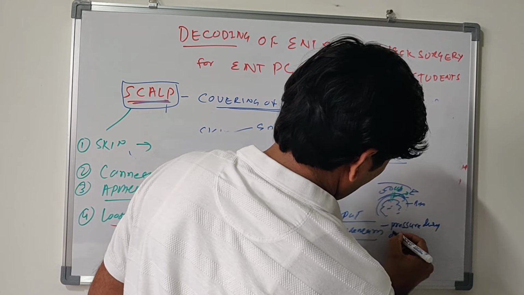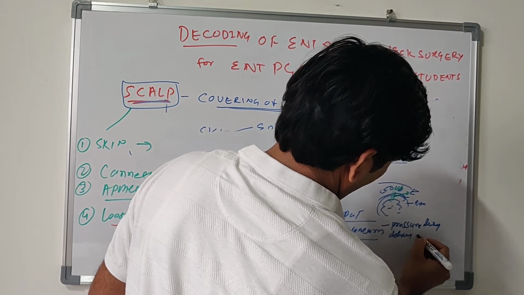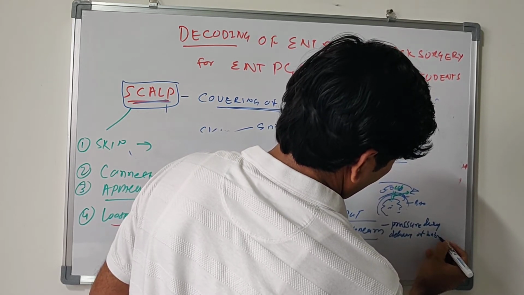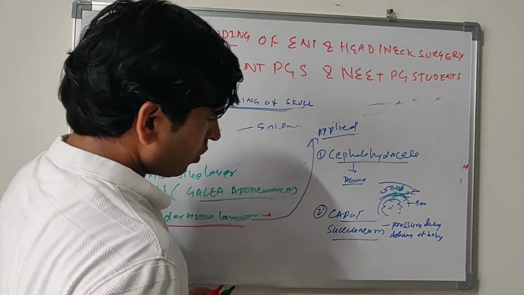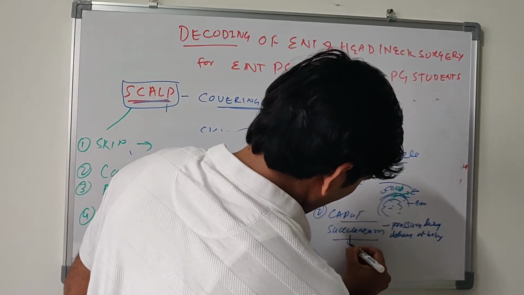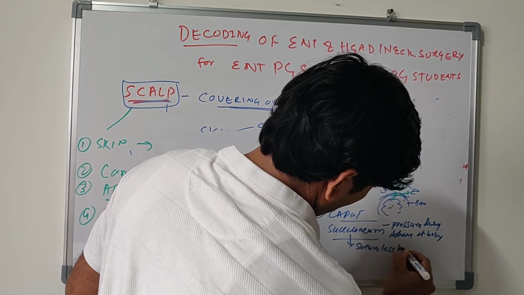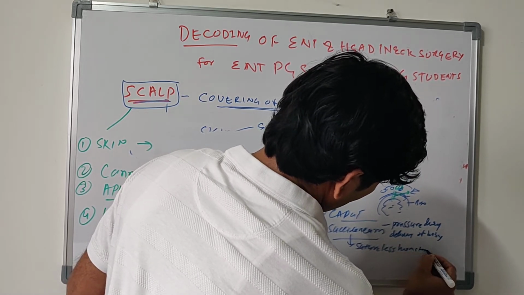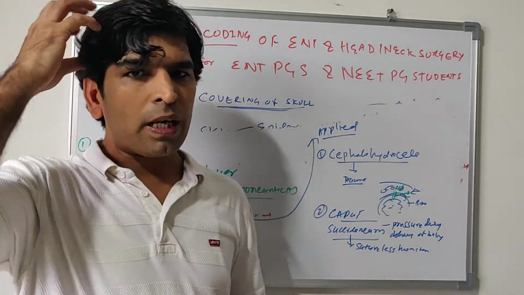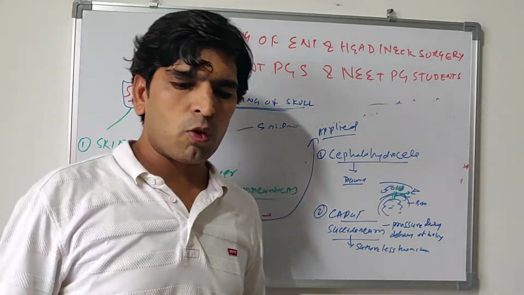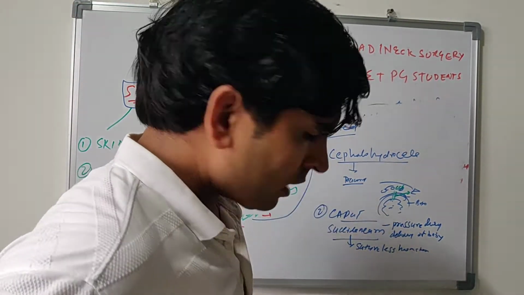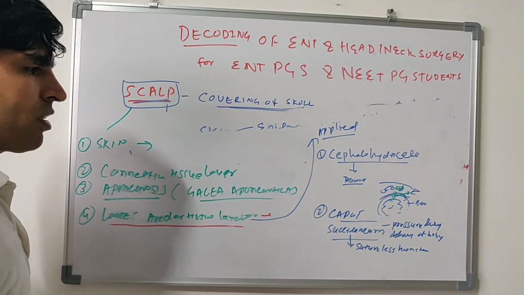This is also called sutureless hematoma because it can extend anywhere, from parietal to temporal bone to occipital bone to frontal bone. That's why it's called caput succedaneum.